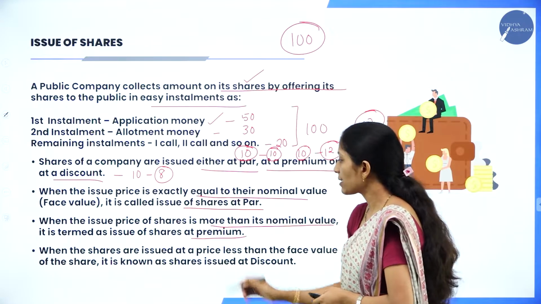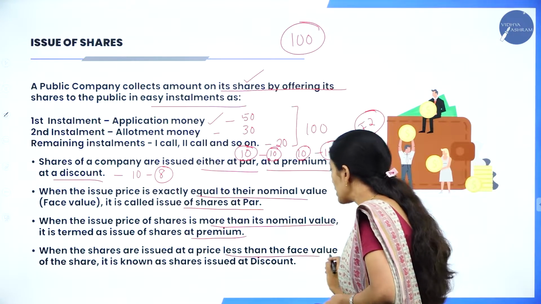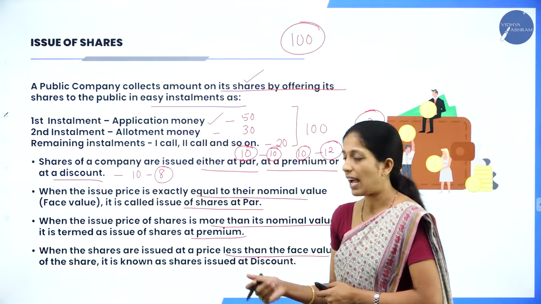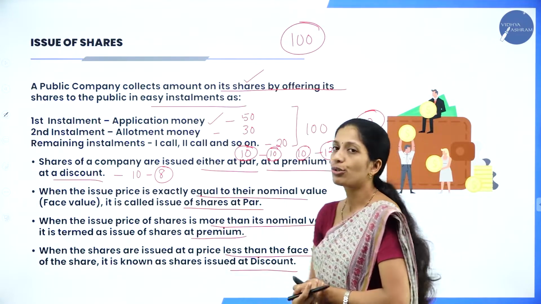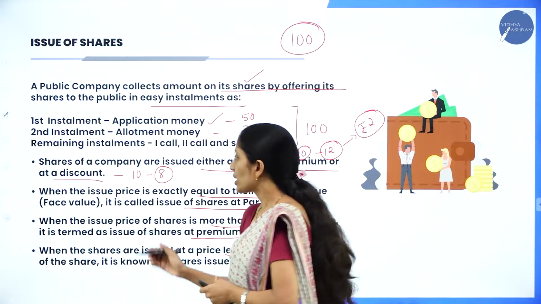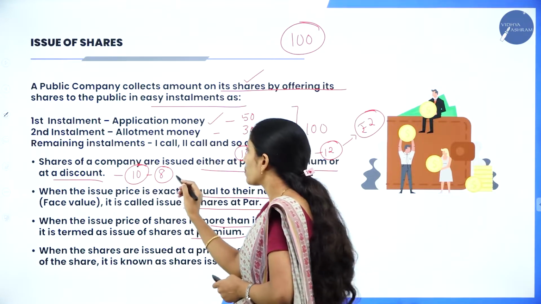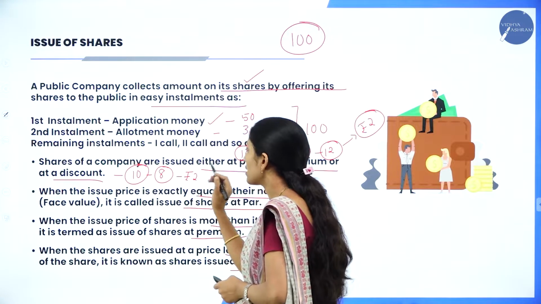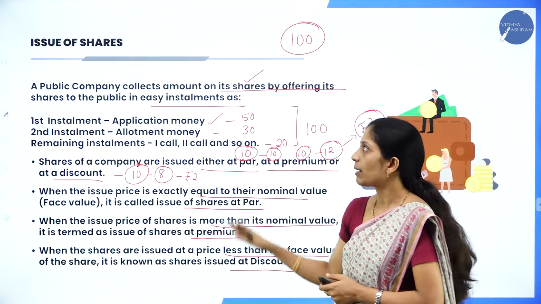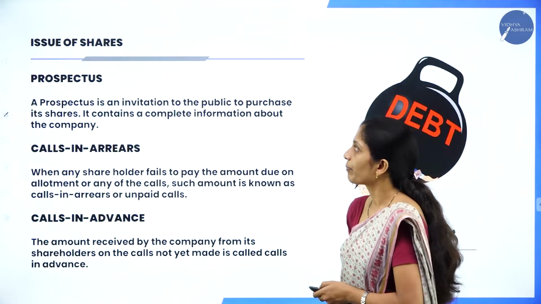And when the shares are issued at a price less than the face value or nominal value, it is known as what? Issued at discount. So here the 10 rupees share is issued at rupees 8, then rupees 2 is what? That is discount. So hope you are clear about issue of shares.